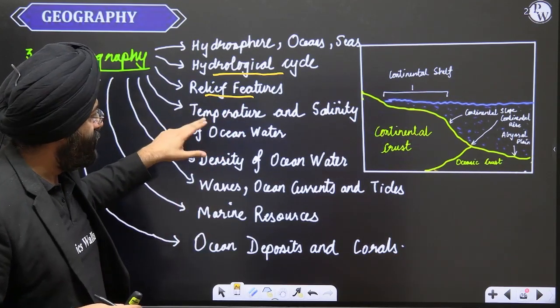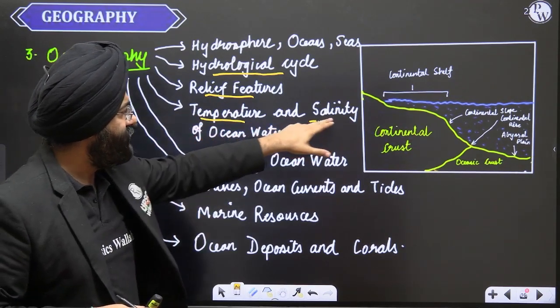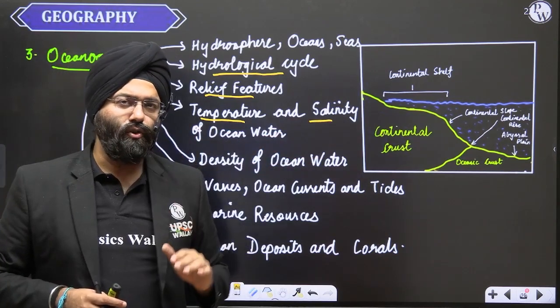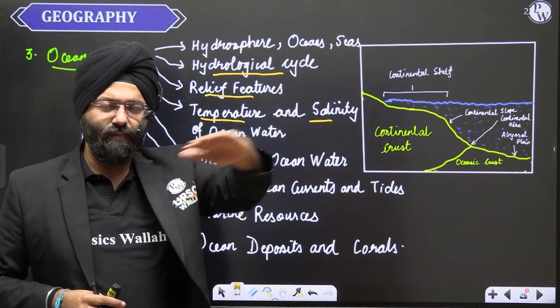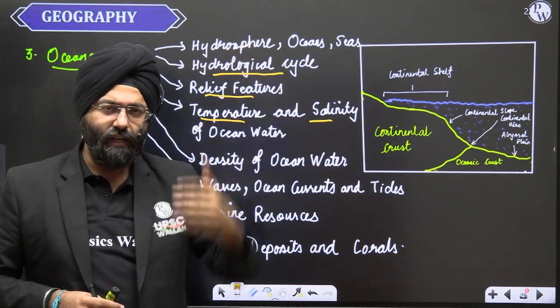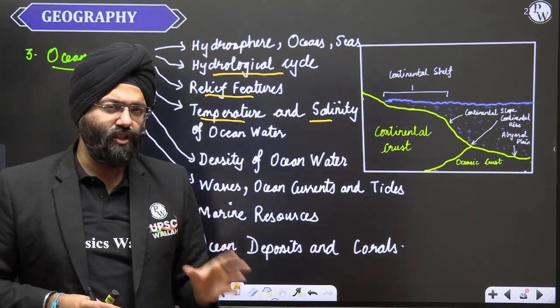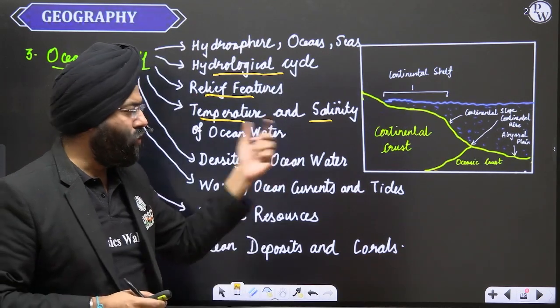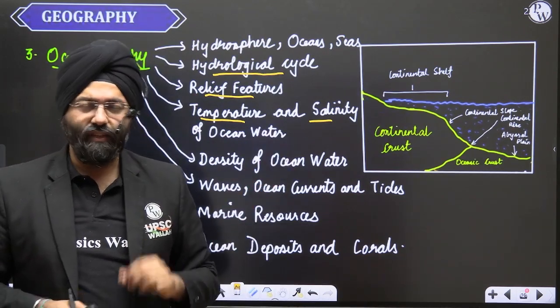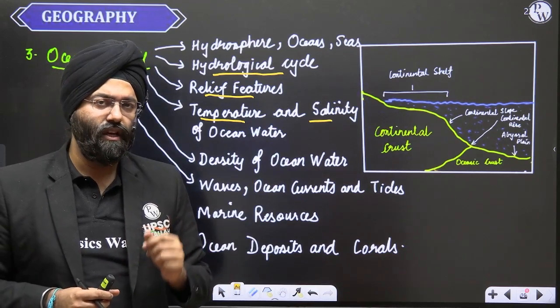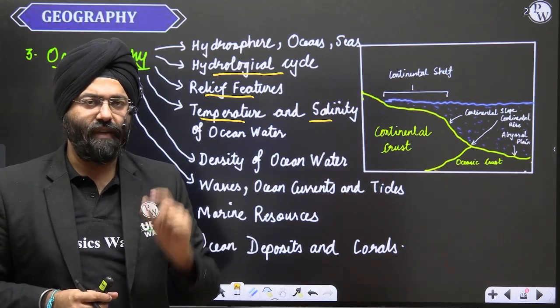Now we see the temperature and salinity of the ocean water. We will be seeing the distribution, let us say, from a horizontal spatial aspect as well as from a vertical aspect as we go inside the ocean. What are the variations in the temperature, along with it, the salinity? So these both things have to be studied. It has been asked in UPSC. Again, it becomes relevant for your analysis for prelims and mains.